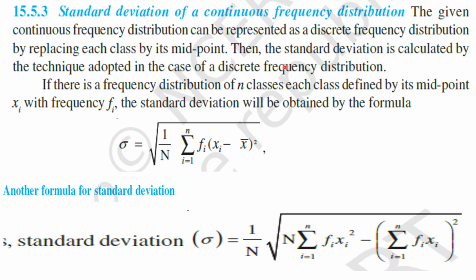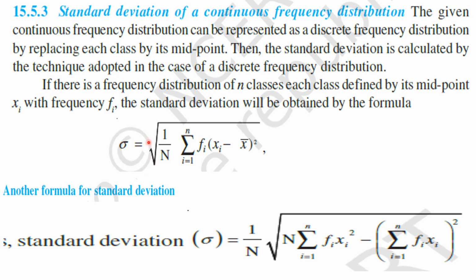Okay, my children. Then the standard deviation is calculated by the technique adopted in the case of a discrete frequency distribution. Okay, my children, we use the same technique. We use the same formula to find the standard deviation of a continuous frequency distribution also. Okay, my children, understood this point? Right. If there is a frequency distribution of n classes, each class defined by its midpoint xi with frequencies fi, the standard deviation will be obtained by the formula sigma